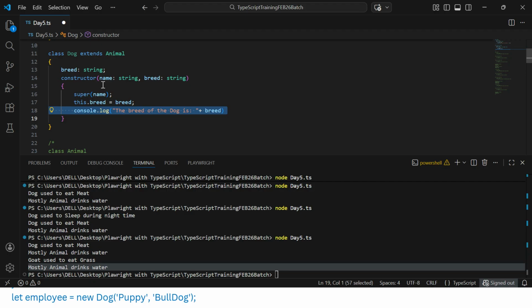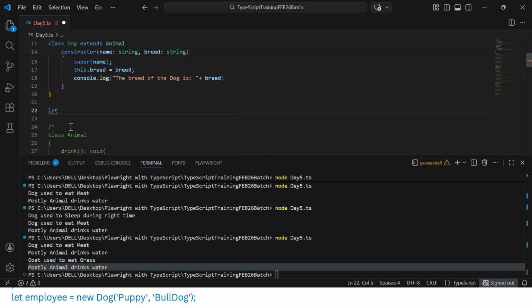Now let's create an object for the Dog class. What is the way I can create an object? let objDog = new Dog. You can see we need to provide these two variables, the name and the breed of the dog. The name I can give as puppy, and the breed as bulldog. This is the bulldog type. The constructor will be invoked automatically and we get the output.